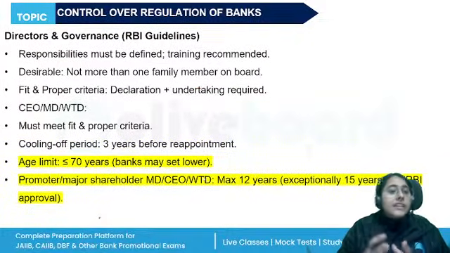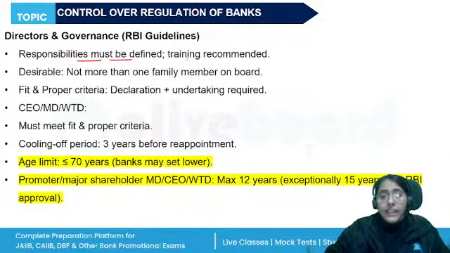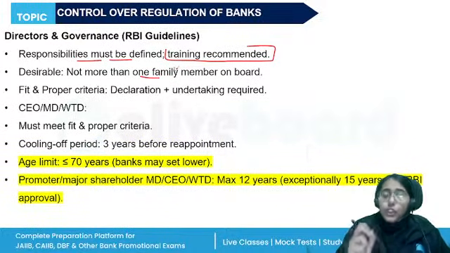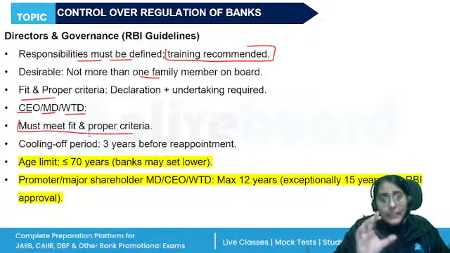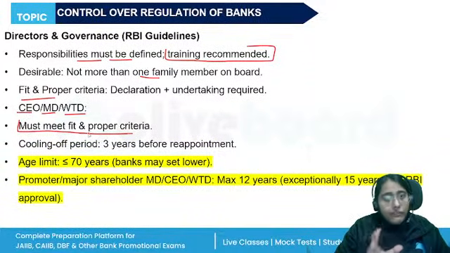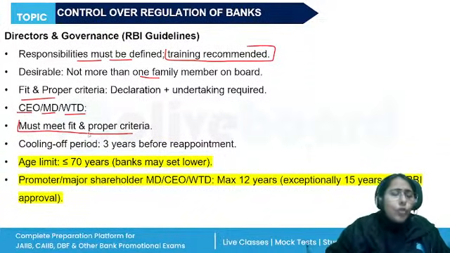For the directors and governance also, the responsibilities of the directors should be clearly defined. Their training should be conducted. Not more than one family member should be on the board of the banking company. The declaration and undertaking of the fit and proper criteria. The CEO, MD, whole-time director should meet the fit and proper criteria. Once they have completed their 8 year period or their 5 year period, 3 years cooling off time is given before reappointment.